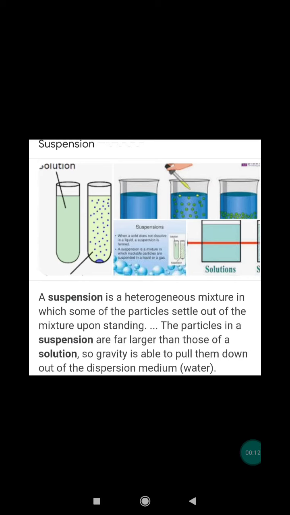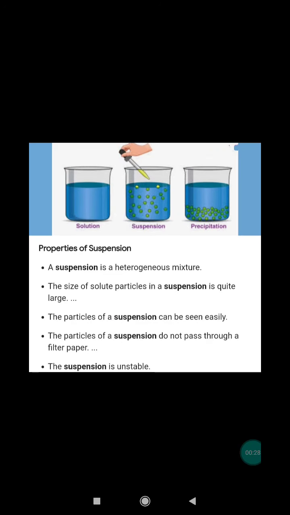First, suspension. A suspension is a heterogeneous mixture in which solid particles having size greater than 1000 nm are distributed in a fluid without dissolving in it. The properties are: a suspension is a heterogeneous mixture. The size of suspended particles in a suspension is quite large. The suspended particles can be seen with the naked eye or under a simple microscope.